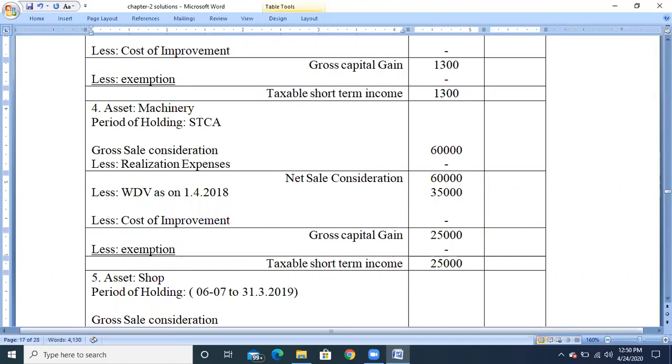Since the shop is an immovable property, it falls in the fourth category: unlisted shares, land or building. The condition is, if it is held for more than 2 years, it will be called a long-term capital asset. If it is held for less than 2 years, it will be called a short-term capital asset. Since the asset has been held for more than 2 years, it will be a long-term capital asset.